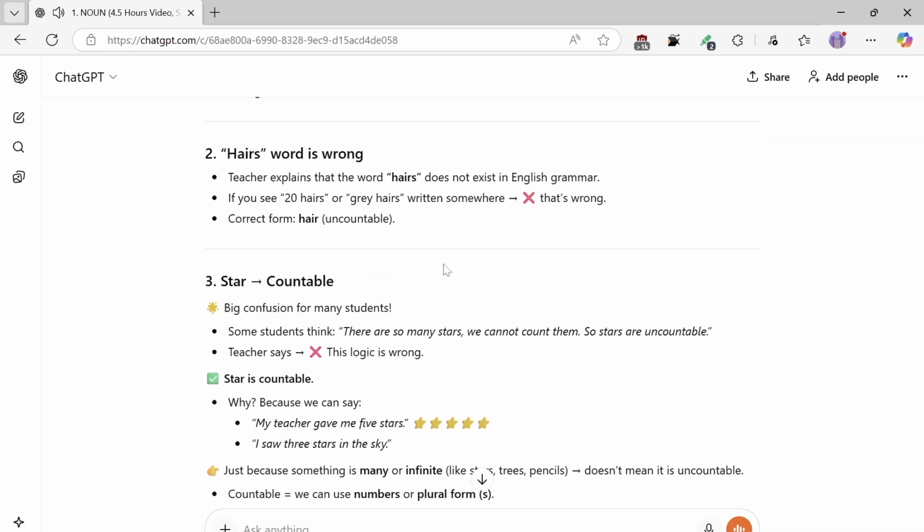2. The word hairs is wrong. The teacher explains that the word hairs does not exist in English grammar. If you see 20 hairs or gray hairs written somewhere, that's wrong. Correct form: hair, uncountable.